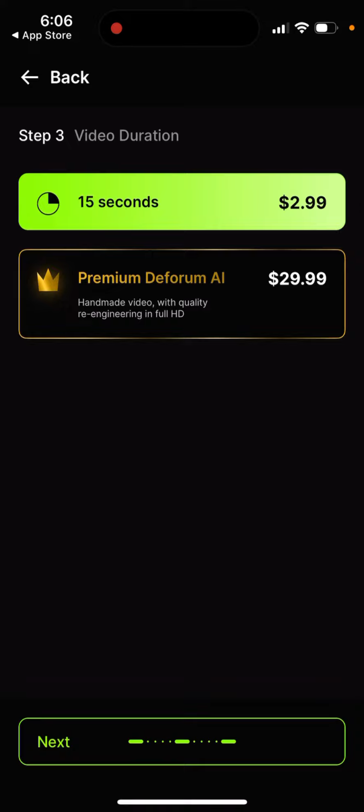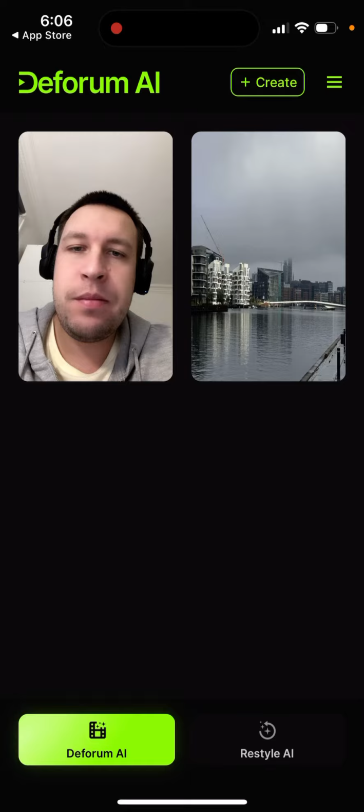and then if you want to generate this kind of art video, so it's not just photo, you need to pay. So here's $3, or you can also just upgrade to premium Deforum AI for $30. You just decide, and that's basically the essence of the app. That's how it works, and that's basically the idea of it. Hope that is helpful.